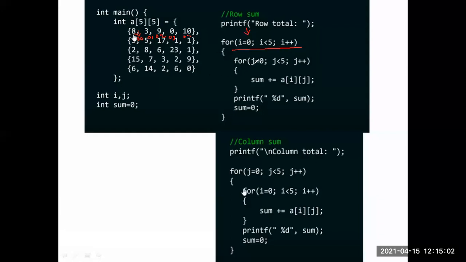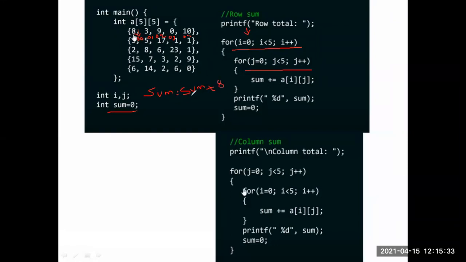Then I take another sub loop for the column, that is for j equal to 0, j less than 5, j plus plus. Initially I take sum equal to 0, because the first element will be added with 0: sum equal to sum plus a of i j. Initially i is 0 and j is also 0, so the data there is 8.